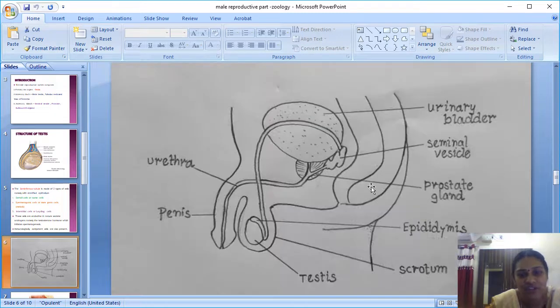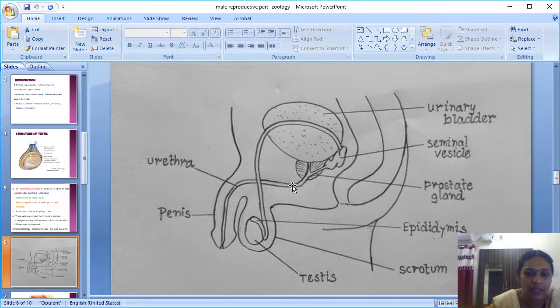From the vas deferens it goes to the seminal vesicle. From the seminal vesicle it reaches the prostate gland, and from the prostate gland it reaches the urethra. Okay, this part is the penis and this is the scrotum. Inside the scrotum you have the testis, and on the superior part, the top portion of the testis, is the epididymis. From this epididymis the vas deferens continues and ends with the seminal vesicle. The seminal vesicle and the vas deferens unite to form the ejaculatory duct, which ends at the prostate gland.